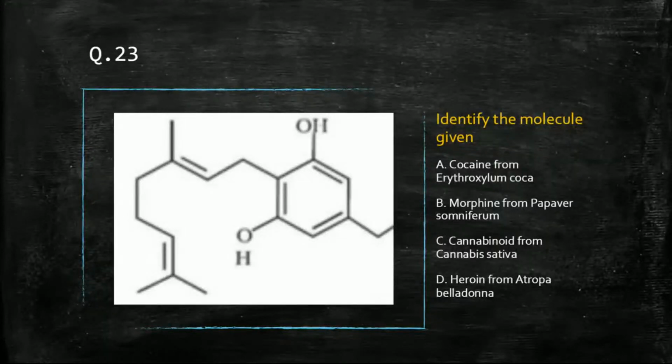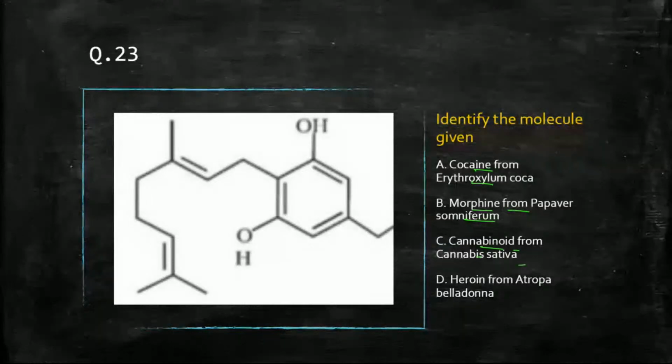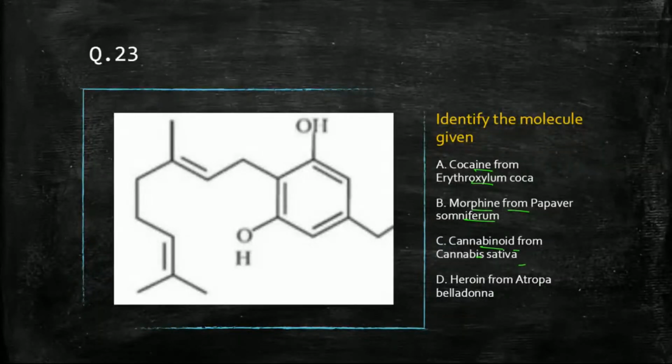So cocaine from Erythroxylum coca, morphine from Papaver somniferum, cannabinoid from Cannabis sativa, heroin from Atropa belladonna. In NCERT we have only two figures. So you can check there and drop the answer in the comment box. Next question.